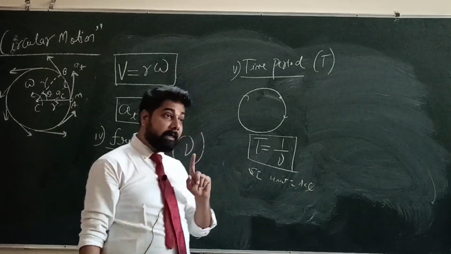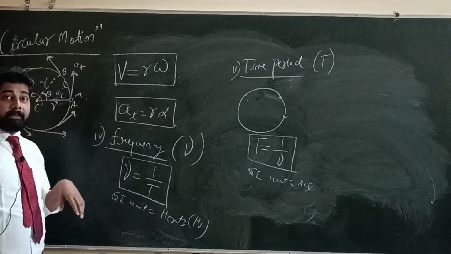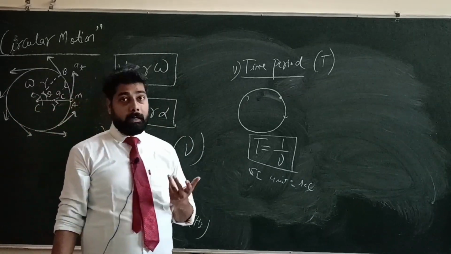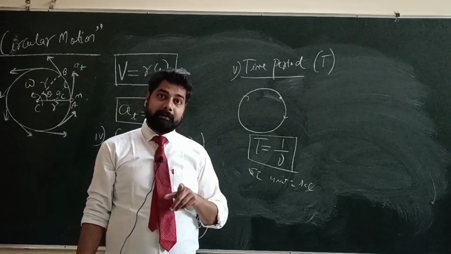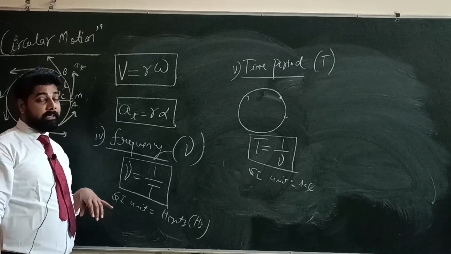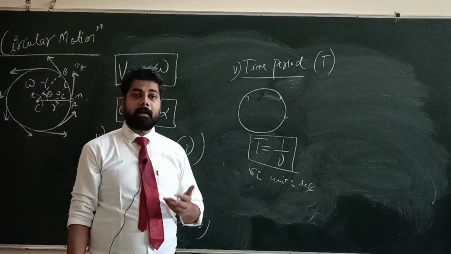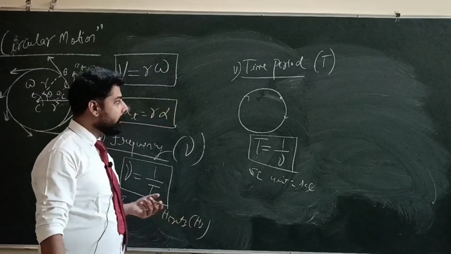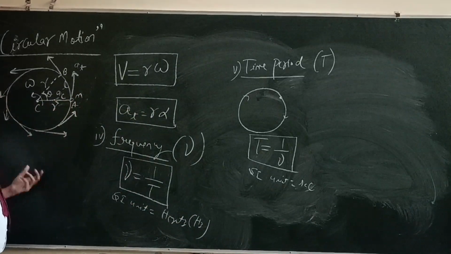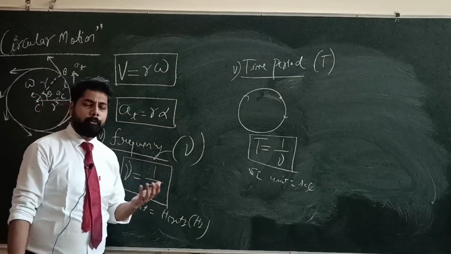But we can see here that the direction of the body is changing. So if direction is changing, then velocity changes, and change in velocity per unit time is called acceleration. That's why uniform circular motion is also called uniformly accelerated motion.